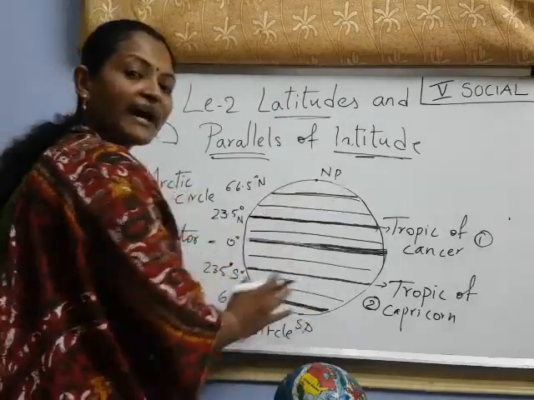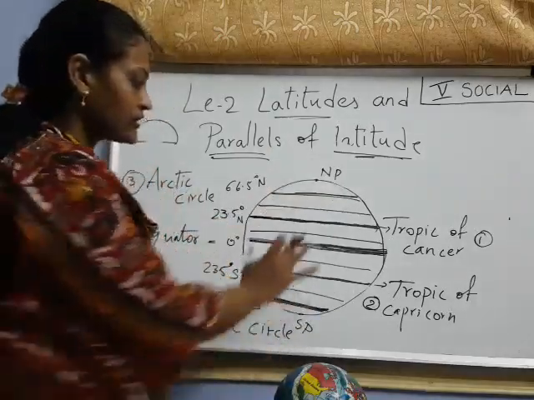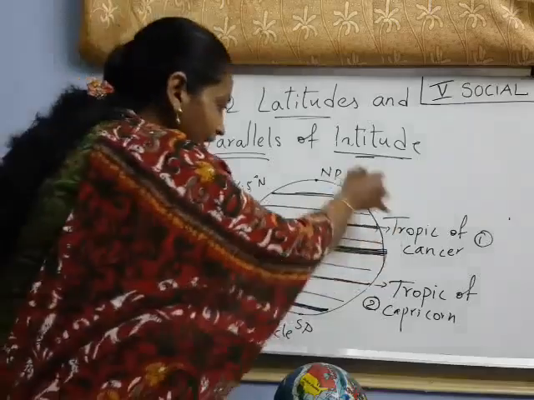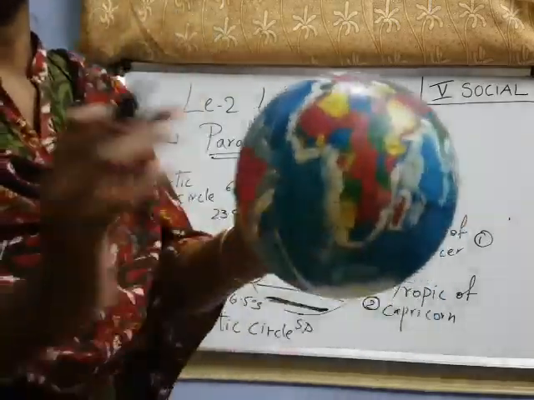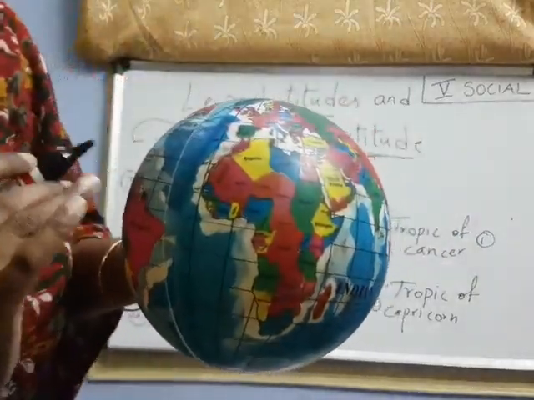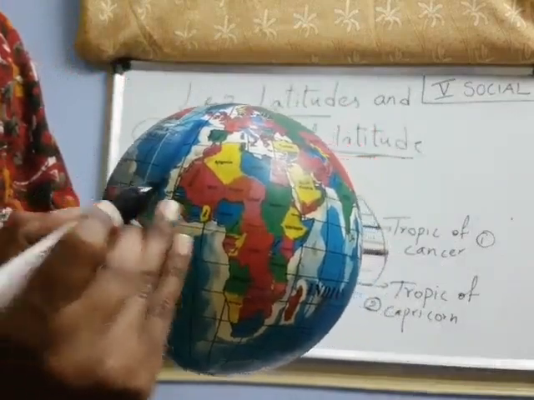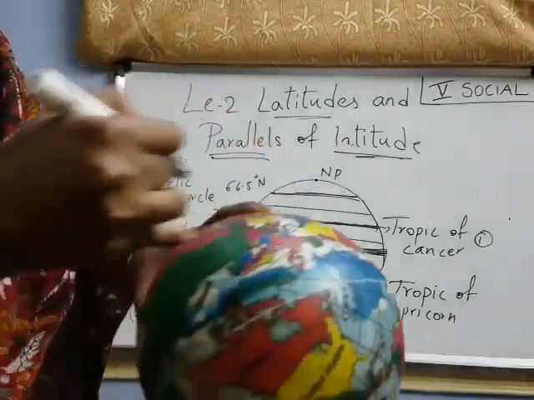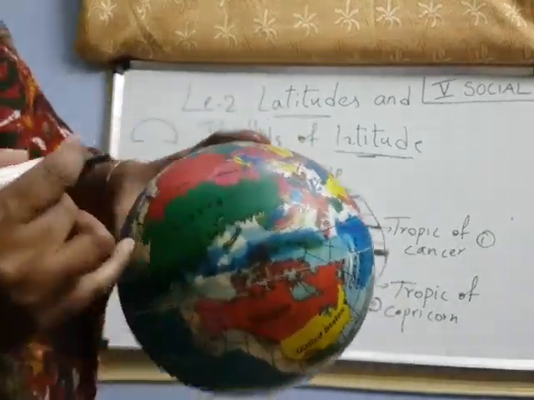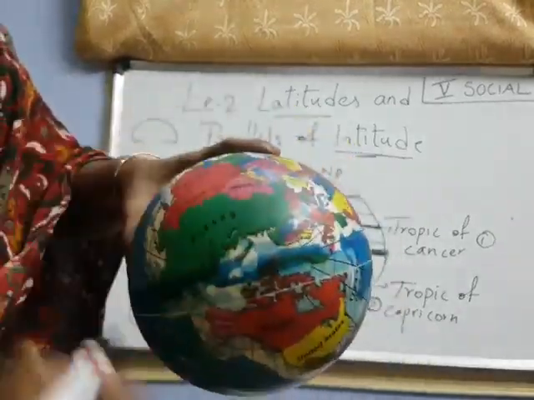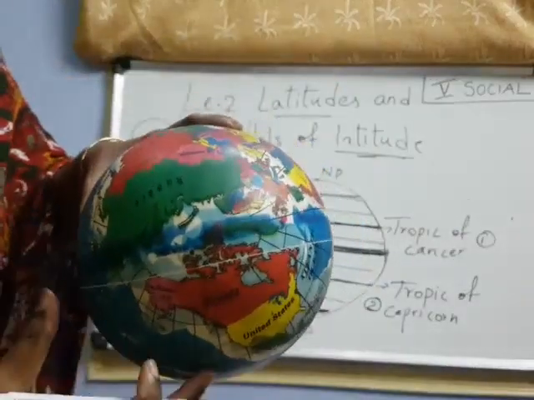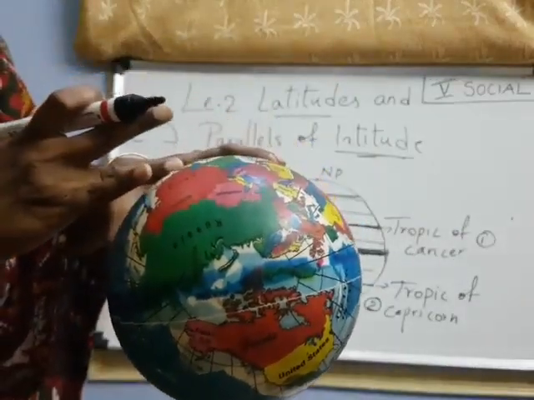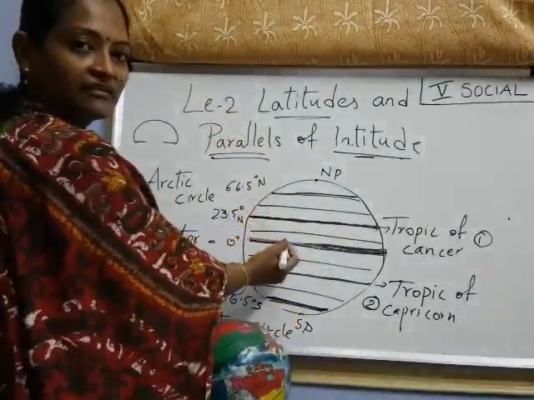These are all parallels. What are all these? These are all circles. See here, I said parallel. Parallels means these horizontal lines. These lines are like circles. If you look like this, these are like circles, right? Which is the biggest circle? Tell me. At the middle, that means equator. Right, children?